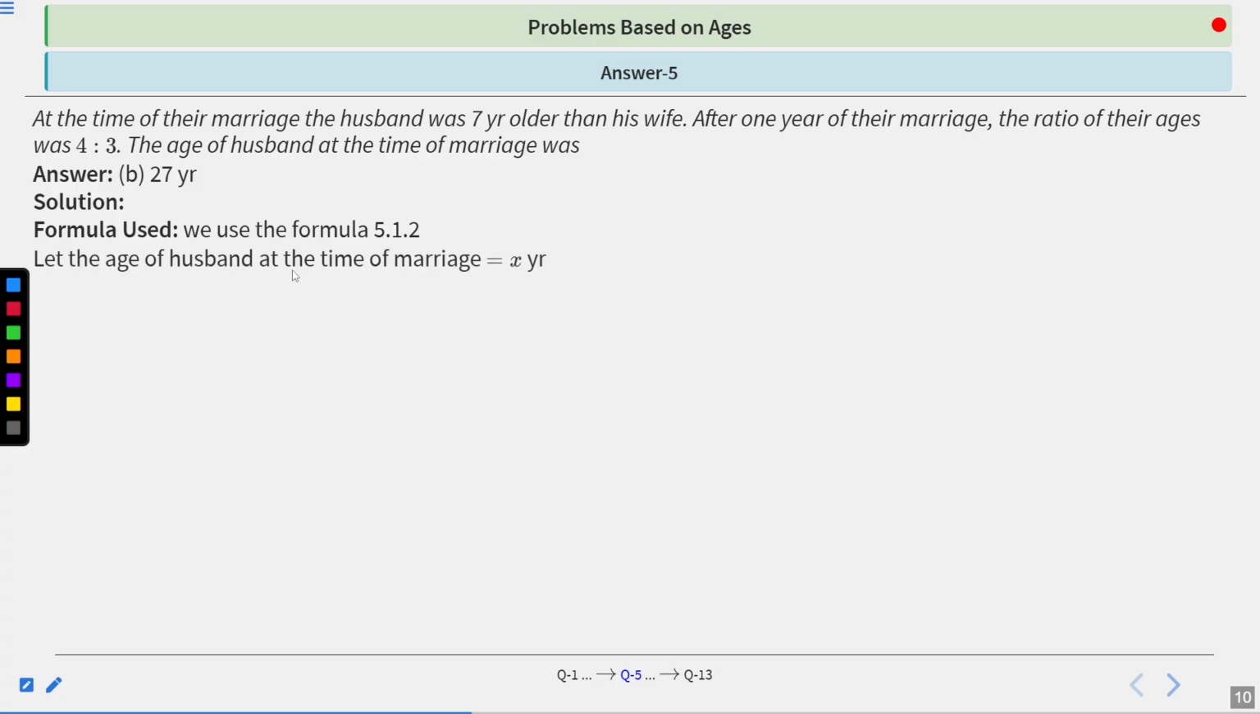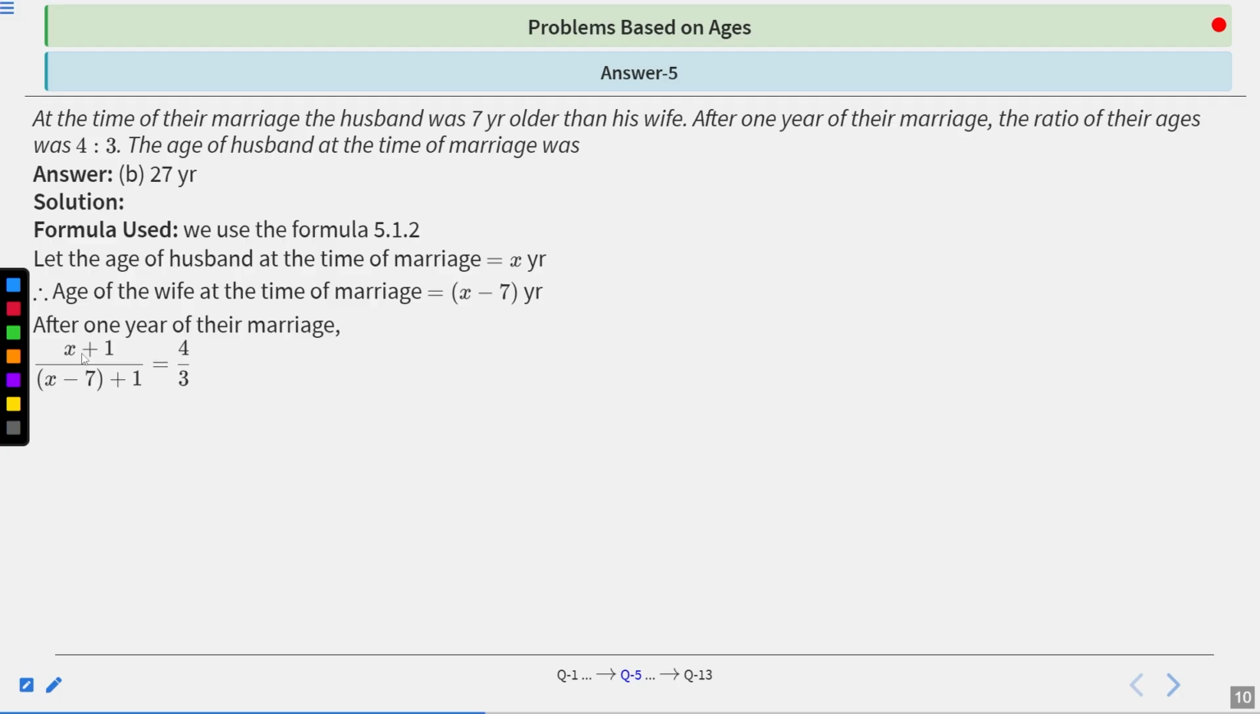Now let the age of the husband at the time of marriage be X years. So the age of the wife at the time of marriage will be X minus 7. After 1 year of their marriage, (X plus 1) upon (X minus 7 plus 1) will be the ratio of husband and wife ages, which is given as 4 by 3. The ratio is given, so we can calculate the value of X.